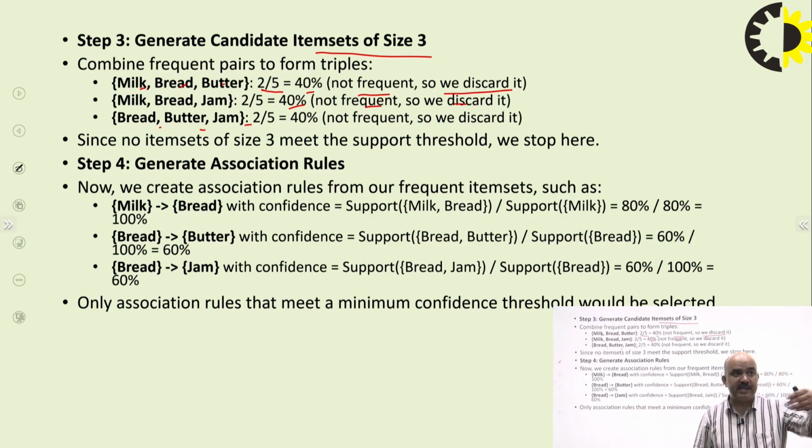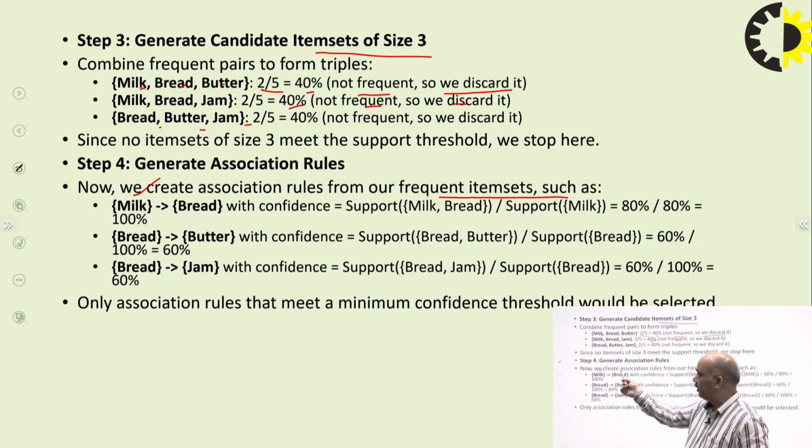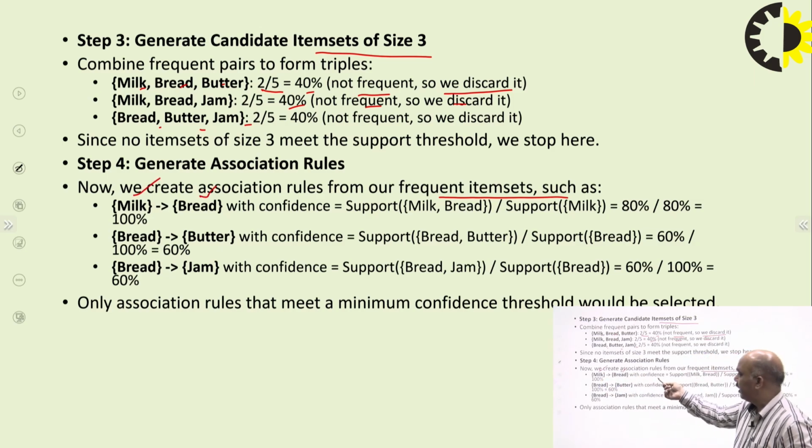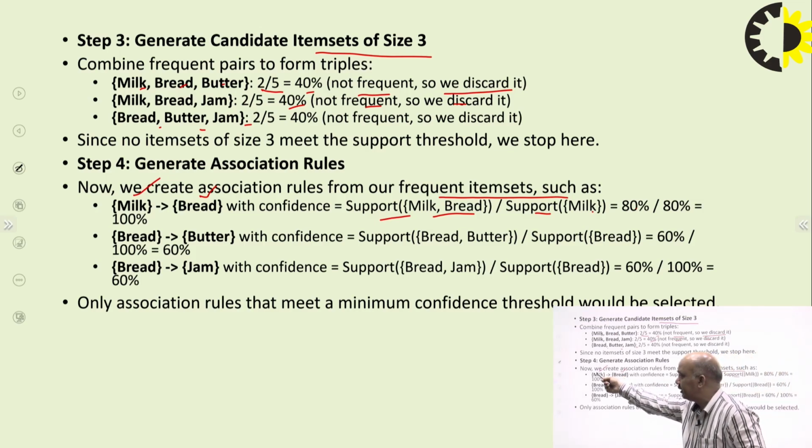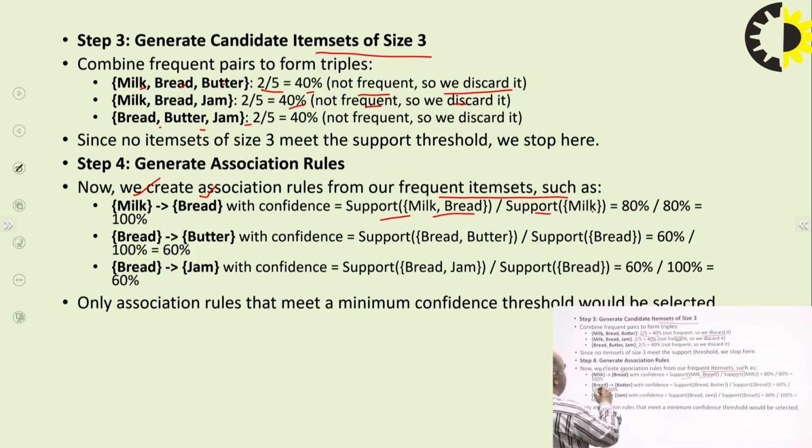Now step 4 is to generate association rules. We have to create association rules for the frequent item sets. If we purchase milk, then we purchase bread; the confidence is the support of milk and bread divided by the support of milk, which is 80% in this case. That is, X union Y divided by X. So milk and bread are purchased, and we divide by the support of milk, 80 by 80, which is 100%.